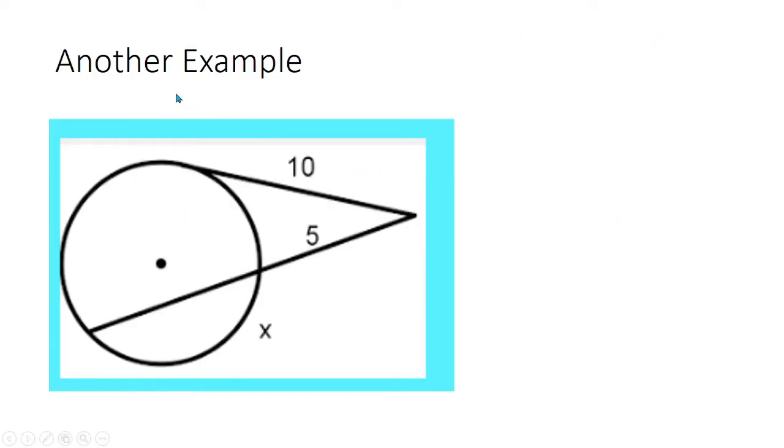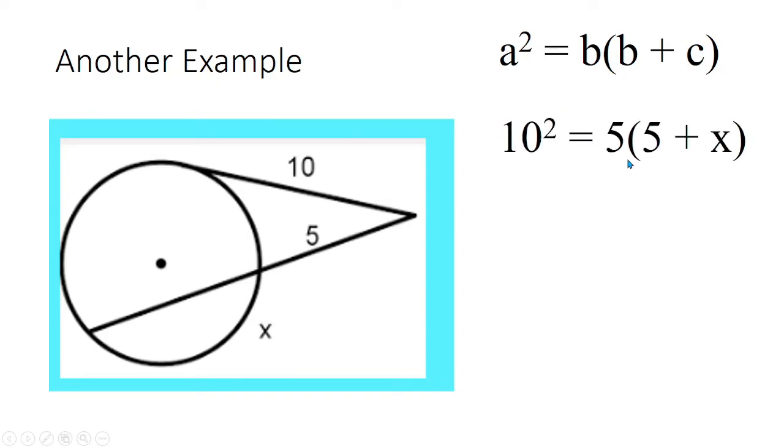Let's have another example. Okay, so let's solve for x. So, we use the formula a squared is equal to b times (b plus c). So, anong a natin? 10. Ang b natin is 5, and ang c natin ay x. So, by substituting, we have 10 squared is equal to 5 times (5 plus x), where 10 squared is equal to 100, and 5 times 5 is 25, plus 5x.